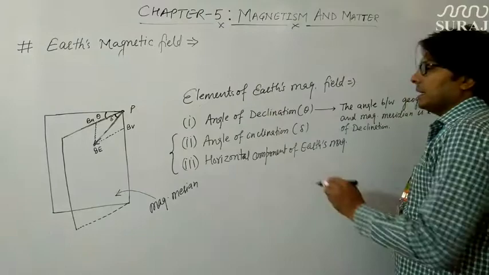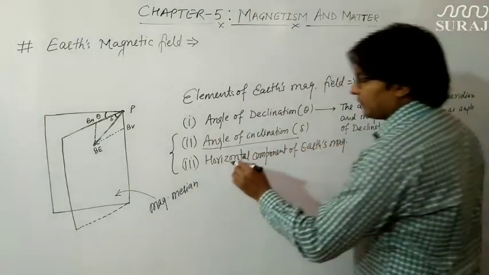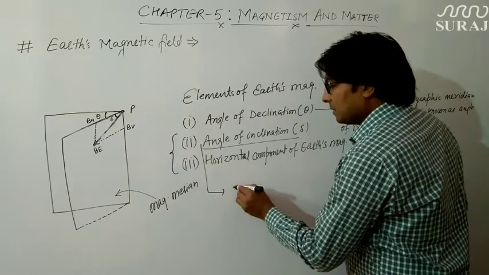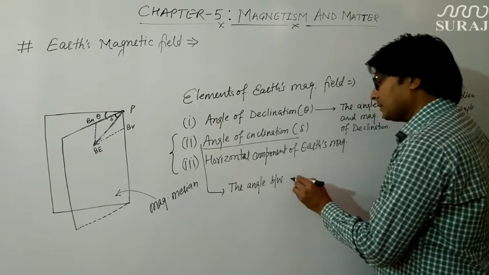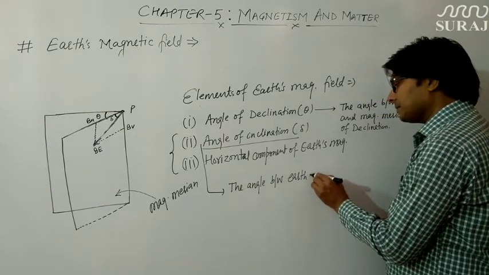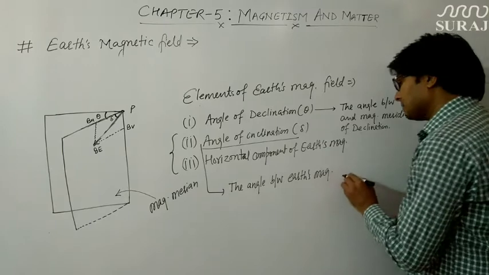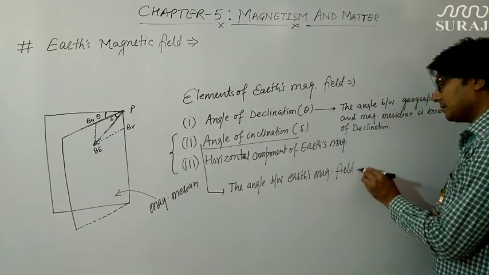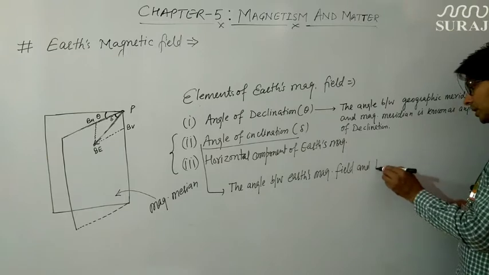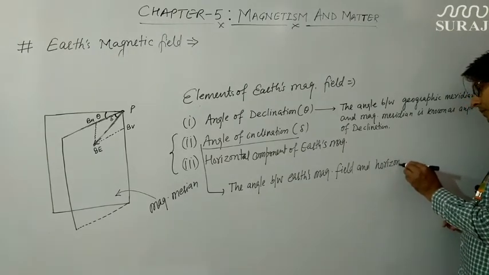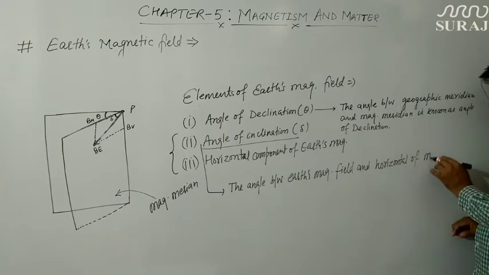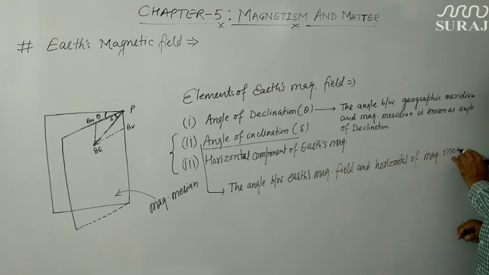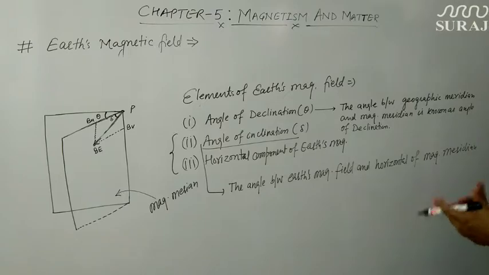So how will you define angle of inclination? You will define it as the angle between Earth's magnetic field and horizontal of magnetic meridian. So this is how we can define angle of inclination.